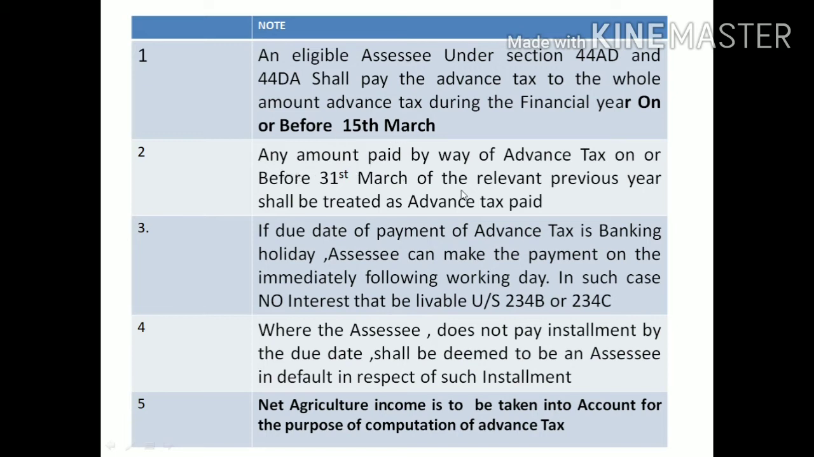Next one, the amount paid as advance tax. Any amount you pay as advance tax before completion of the previous year, that is the financial year ending 31st March, is treated as advance tax. Any amount you pay as tax in a particular financial year or previous year is called advance tax.